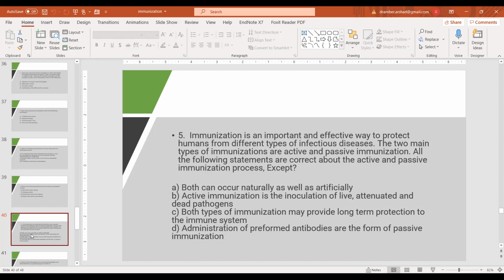C is the right answer because passive and active immunizations don't provide the same type of immunity for the same duration of time.